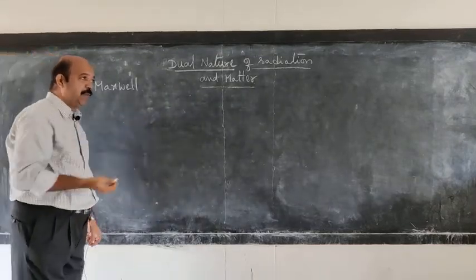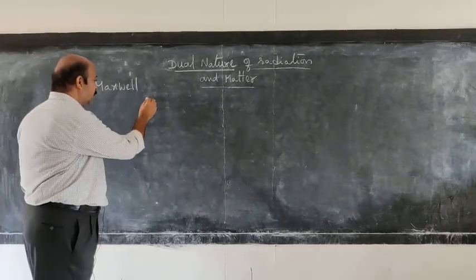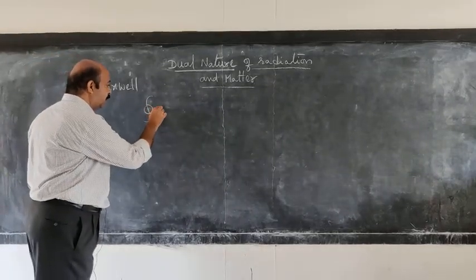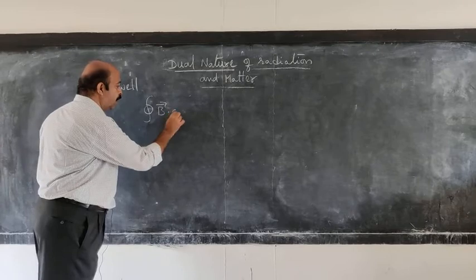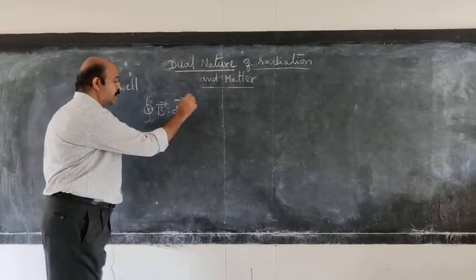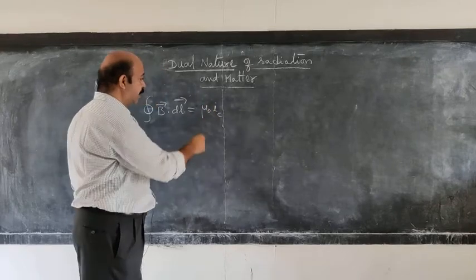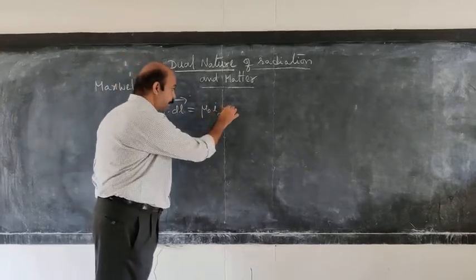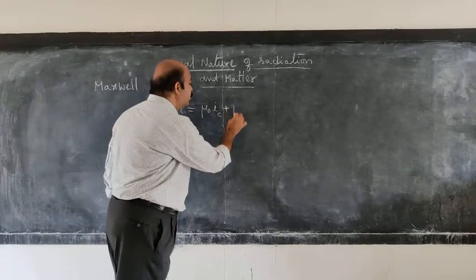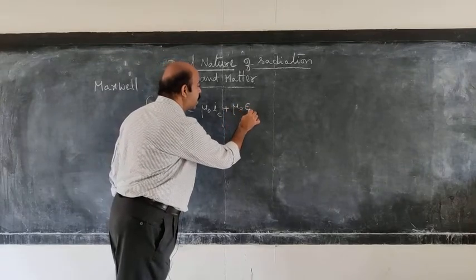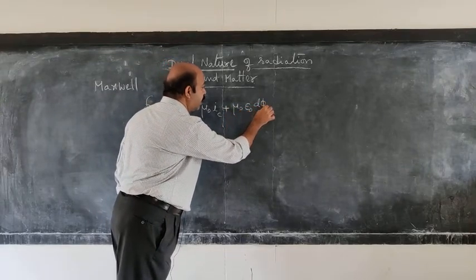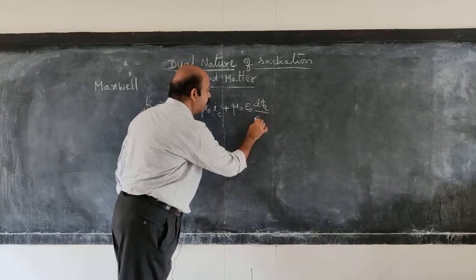And with his famous mathematical equation, that is the closed path integral of B dot dl is equal to mu naught times I_C, that is conduction current, plus mu naught times epsilon naught d phi_E by dt.